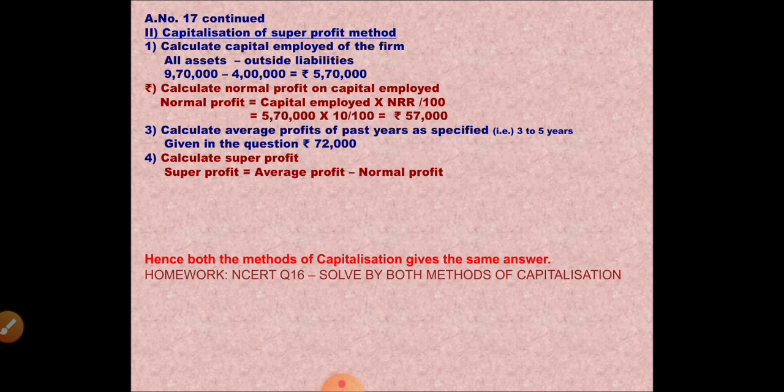Now you have to solve NCERT question 16. Okay, you have to solve question number 16 in your NCERT new edition book by both the methods. So what all you have to do, children? You have to write everything which I explained to you in this video, starting from illustration sum, I think illustration 11, weighted average method. From there, all the slides, the steps, the explanation, the illustration example sums, and this homework sums. Everything you have to solve.